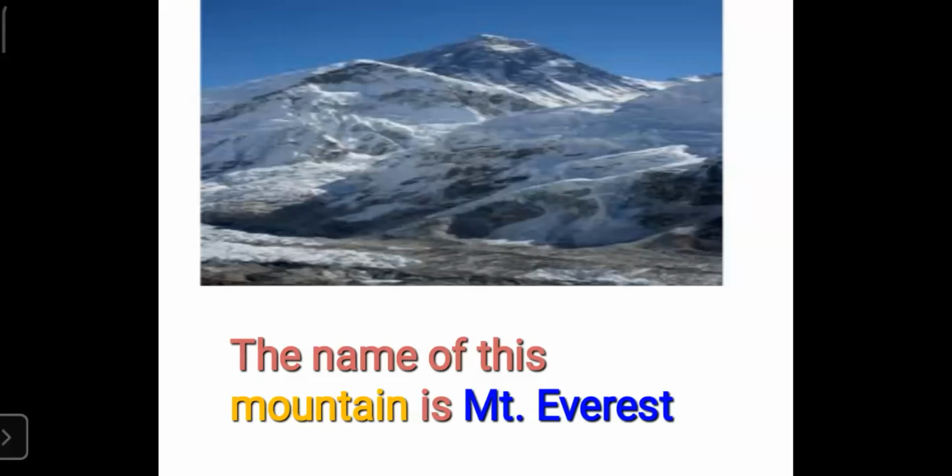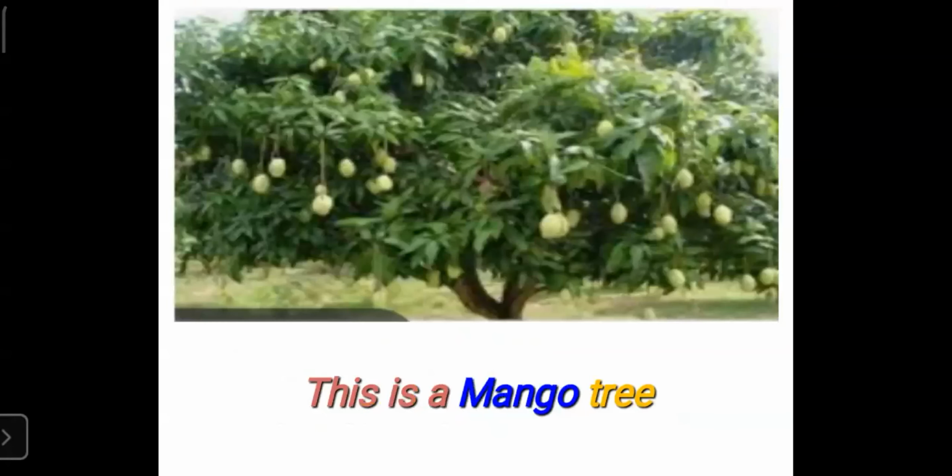Why is mountain a common name? Because mountain can be any mountain, isn't it? Mountain is a common name because there are so many kinds of mountains. So mountain is a common name and Mount Everest is the special name given to this kind of mountain.